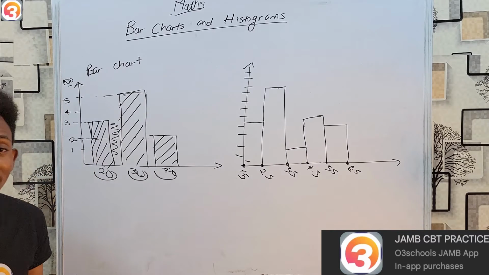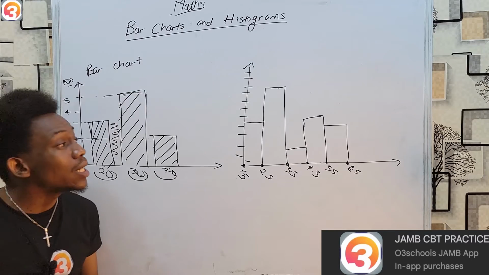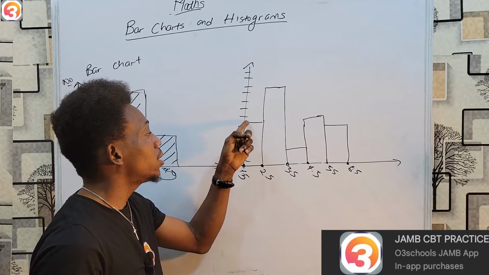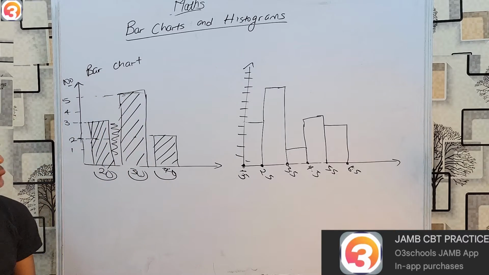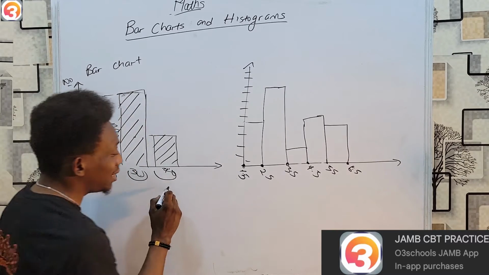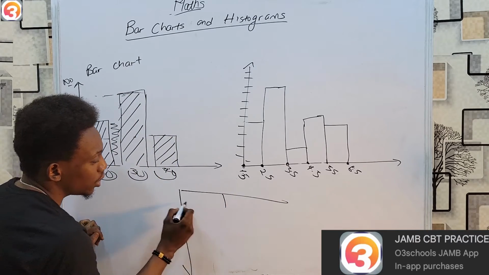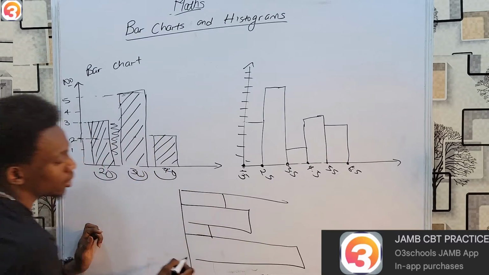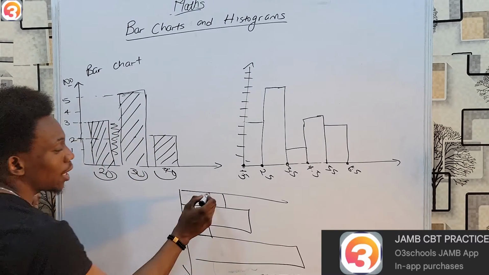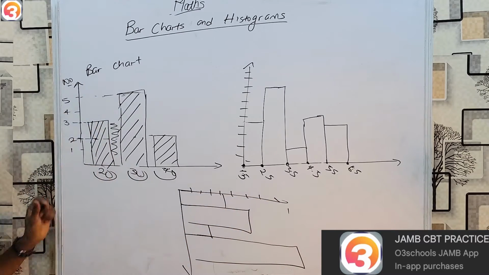And what information can I get from this? I can always get the number of individuals in any particular group. So maybe I'm labeling it and checking where it reaches on the vertical side. But please don't forget, they could always bend it. It doesn't really change anything. If I decide to draw it like this, it doesn't much matter. All that would then happen is that I'll be calibrating on this side.